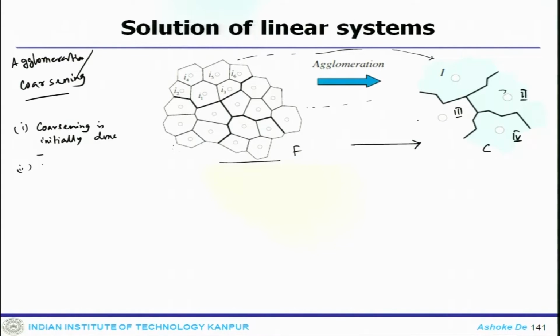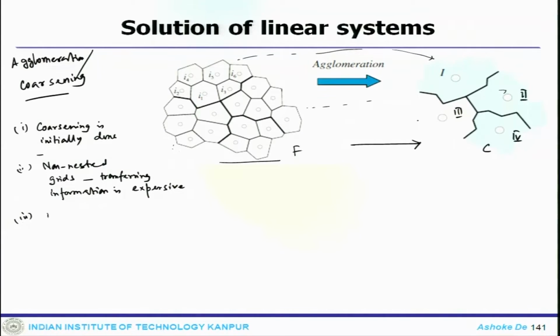So, one can also use non-nested grids. But in that case there is a problem that transferring information from one level to another level is quite expensive. That is why this kind of process has some limitations.